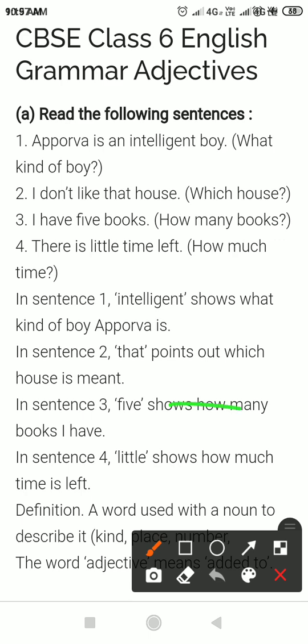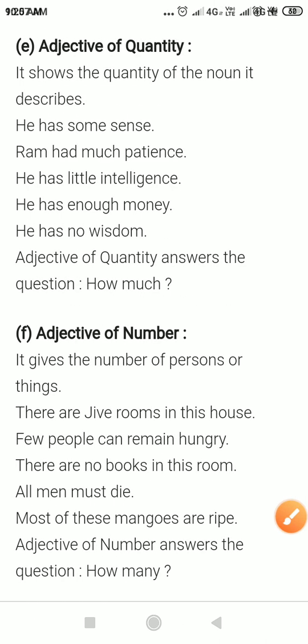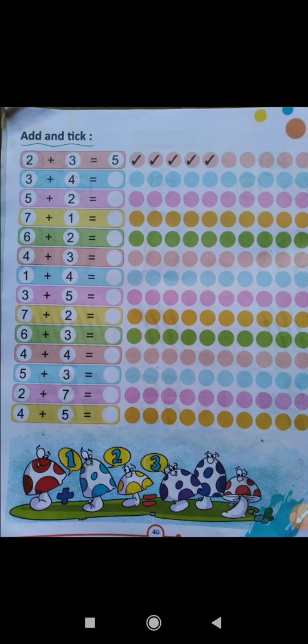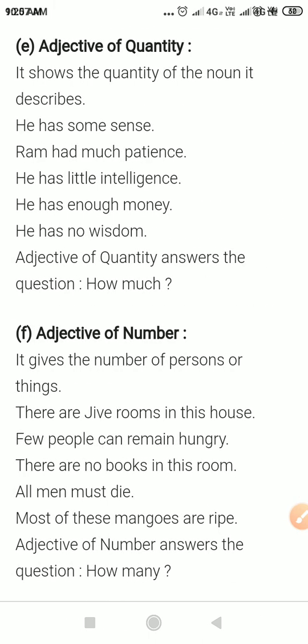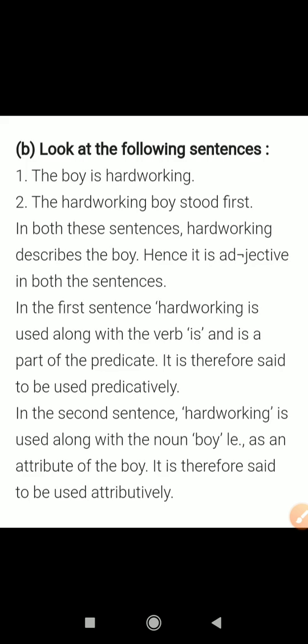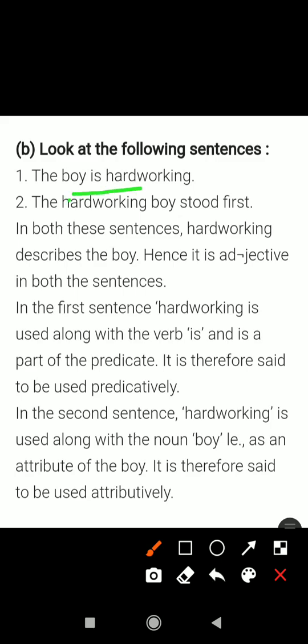Okay, dear students, now we see some other examples to understand this. Look at the following sentences. The boy is hard working. And the hard working boy stood first.